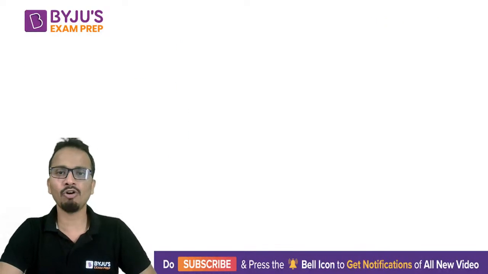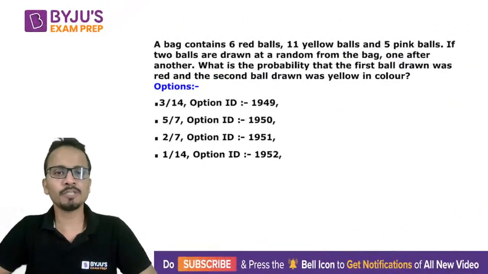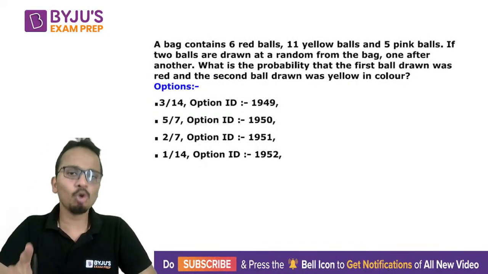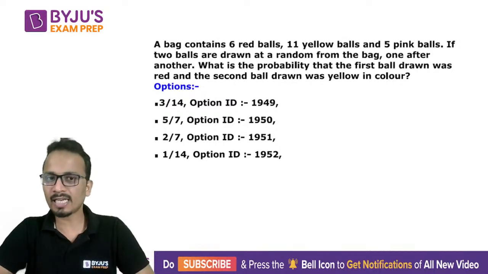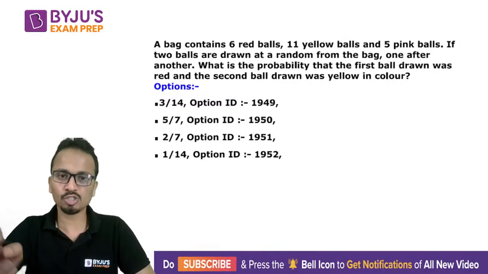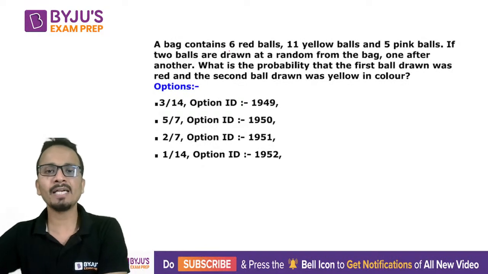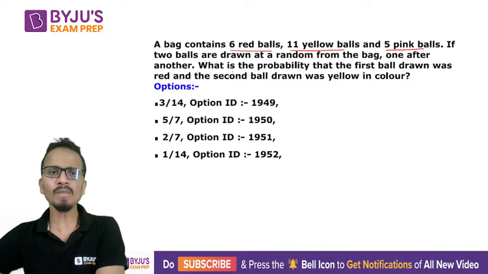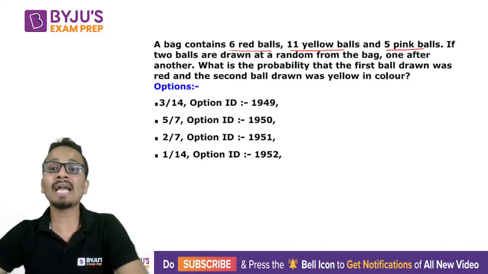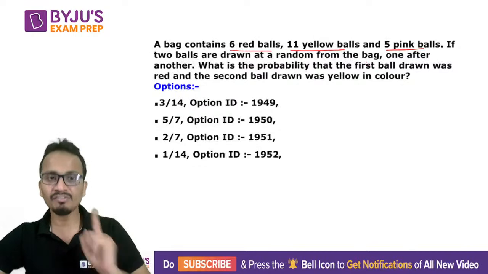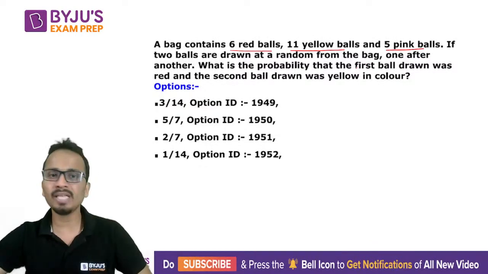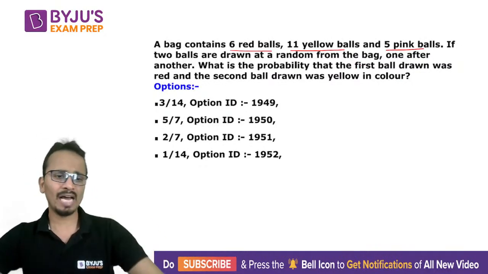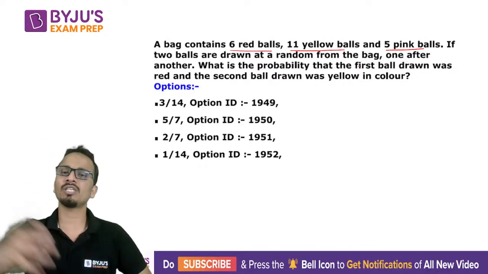All right. Now moving ahead to the next question. This is one more question in which you can raise an objection. The correct answer is not among the options. So friends, focus on this one. A bag contains 6 red balls, 11 yellow balls and 5 pink balls. If 2 balls are drawn at random from the bag, one after the other. So this is clearly mentioned that we are drawing these balls one after the other. So I'll draw one ball and then I'll draw the second ball.